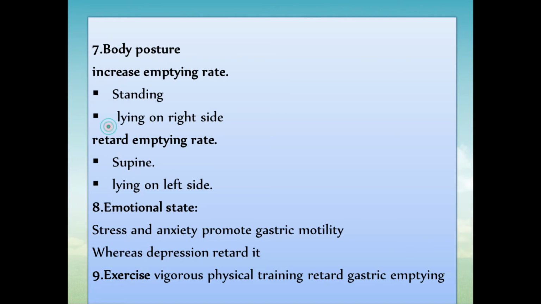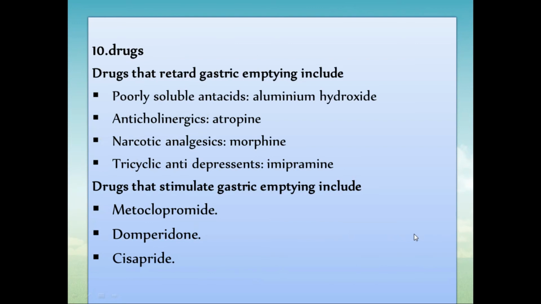Then emotional state. Stress and anxiety promote the gastric motility. If you are having stress or anxiety, in that case it will promote gastric motility, whereas depression retards it. Then exercise: vigorous physical training retards the gastric emptying. Then drugs: whatever drugs we are taking will also alter our gastric emptying. The drugs that retard gastric emptying include poorly soluble antacids like aluminum hydroxide, or we can also call them local antacids.